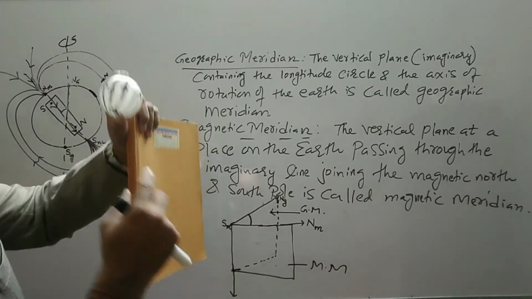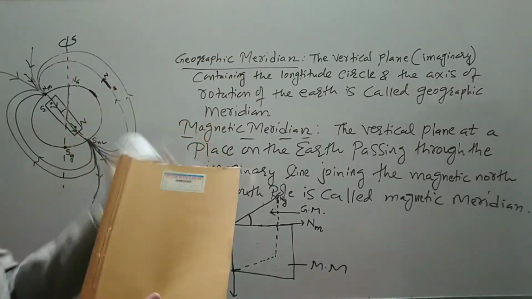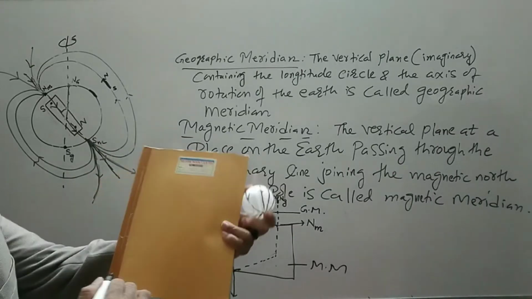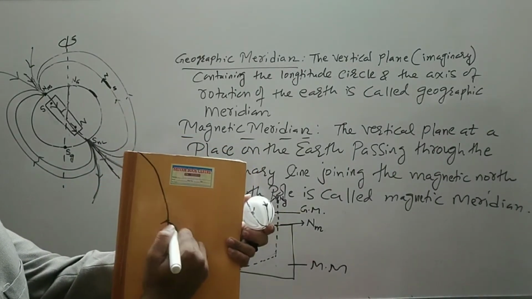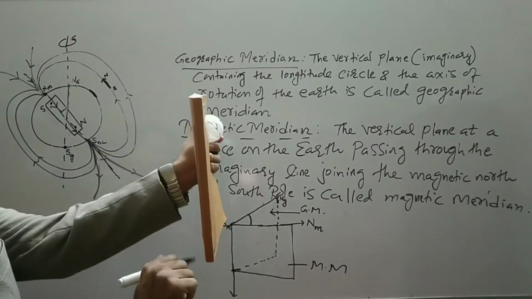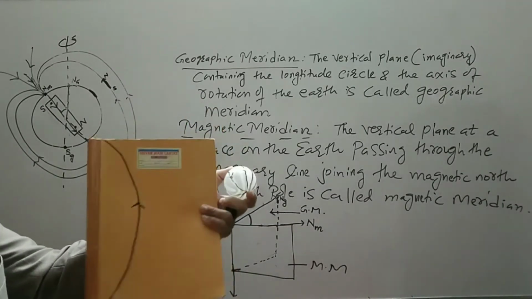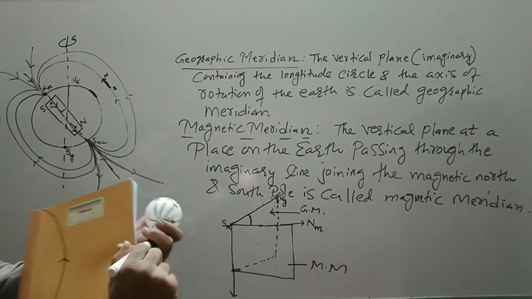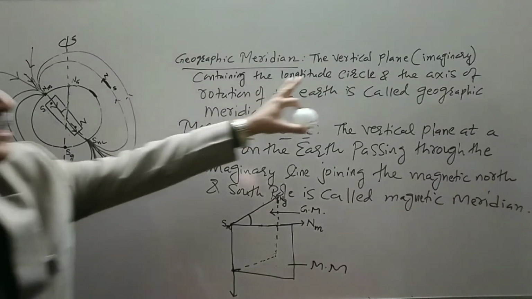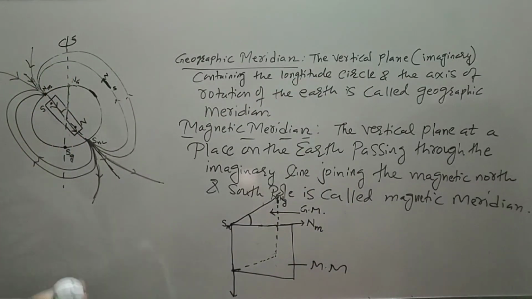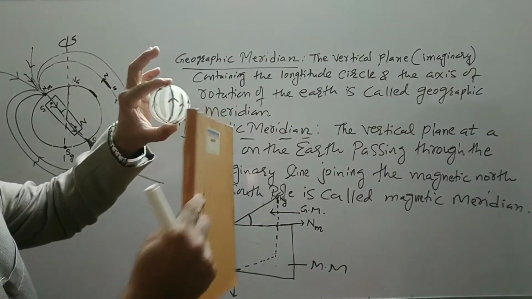So how will I draw these field lines? The field lines can be drawn like this on it. This is the field lines. Here also from south to north. So see, what is a geographic meridian? Geographic meridian is nothing but a vertical plane containing the longitude circle. So I cut like this, exactly like this.